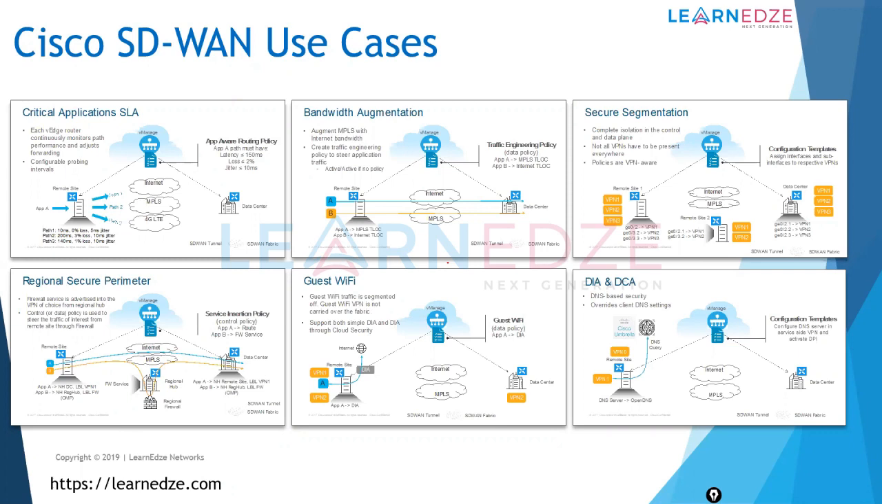Similarly, we have DIA and DCA. So we can provide direct internet access as well as direct cloud access directly from the branch itself.